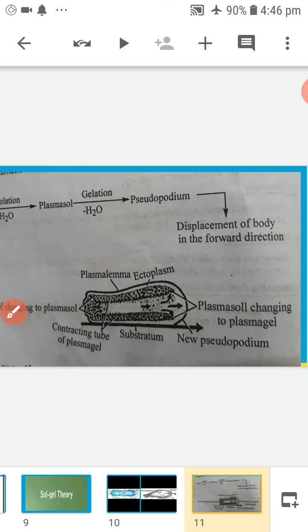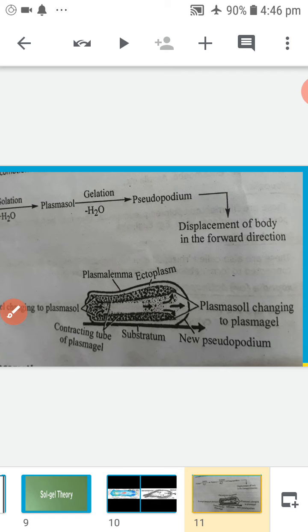Once again, this theory was proposed by Hyman in 1917. It is the most accepted theory. This theory says that pseudopodium is formed by the change of cytoplasm from plasma gel to plasma sol and plasma sol to plasma gel.